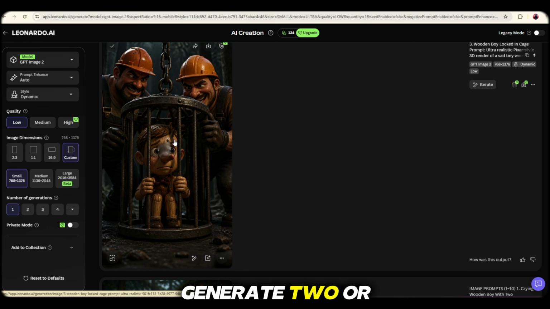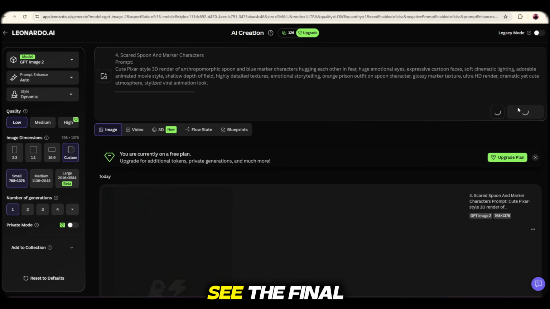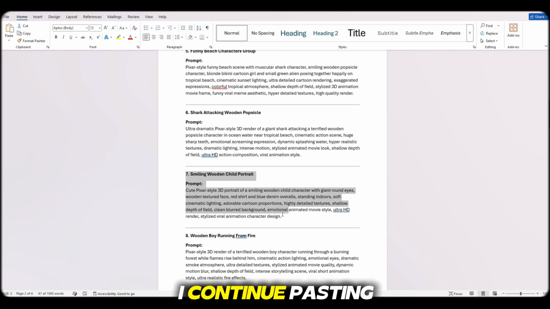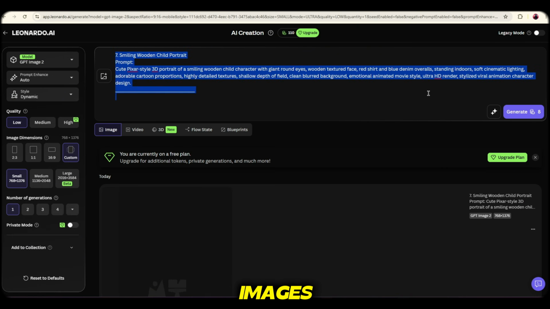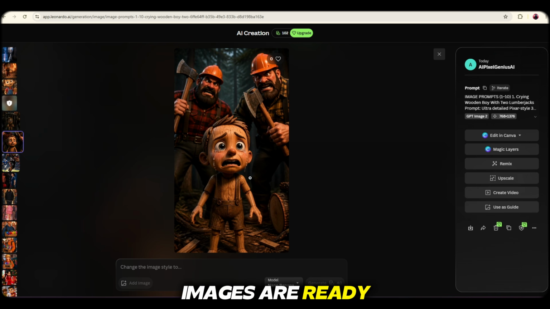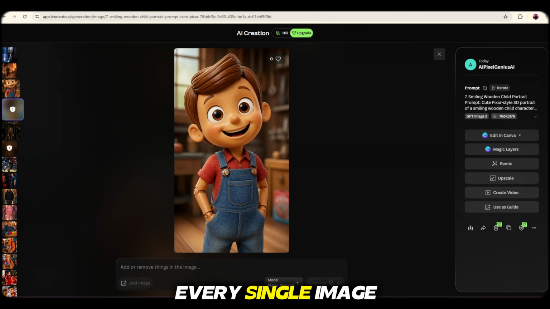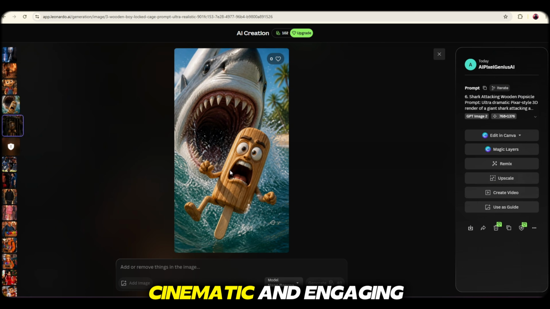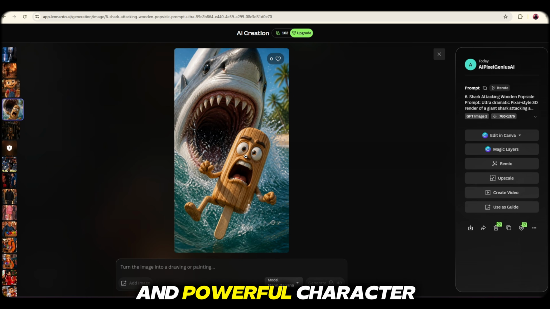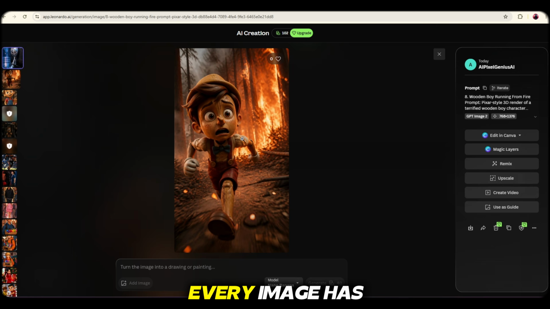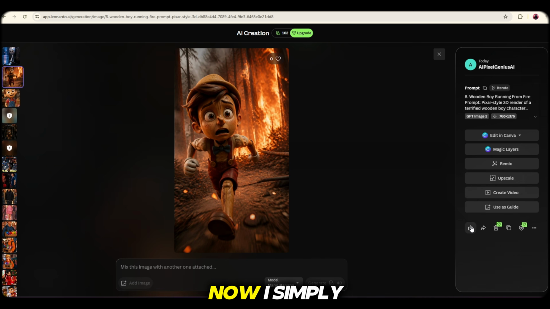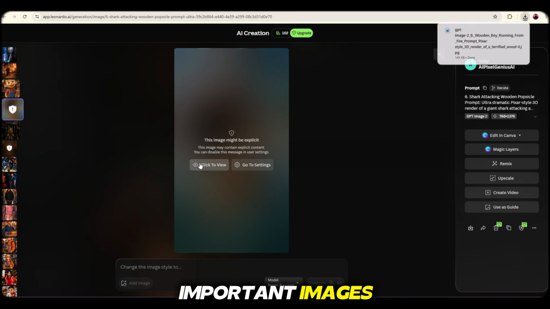Now I will generate 2 or 3 more prompts one by one so you can see the final overall quality of GPT Image 2. I continue pasting prompts and generating images one after another, and just boom! Now all my images are ready. You can see every single image looks highly unique, cinematic, and engaging. Some scenes even include shark visuals and powerful character shots. Every image has excellent quality and storytelling potential. Now I simply download all the important images.